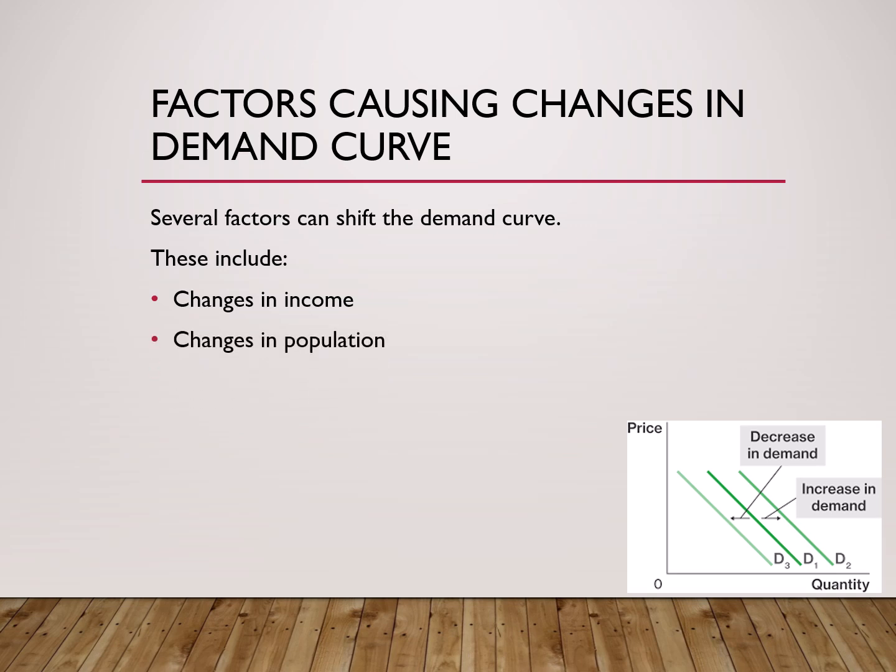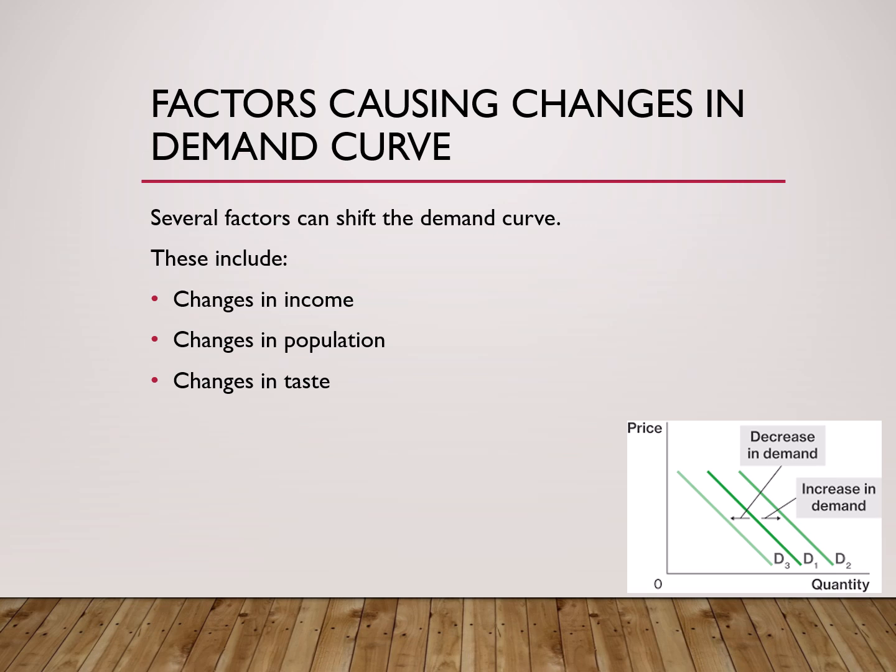The second factor is population. Population size affects market demand. Suppose a city has 100,000 people, the demand for food, clothing, and houses will be according to that population size. Now imagine the population size increases to 300,000 people. Naturally, more people will require food, transport, education, houses. Therefore, demand for the product increases. On the other hand, if population decreases, demand may also decrease.